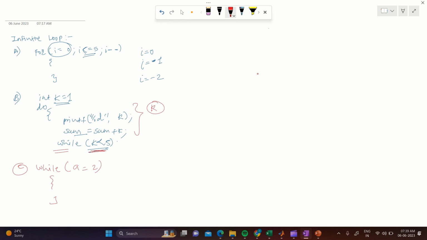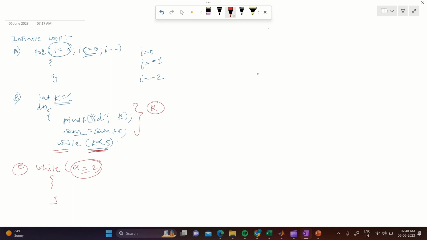Here we wanted the loop to execute if the value of a equals 2, so we should write a equals equals 2, but mistakenly we have written a equals 2. Now a equals 2 is an assignment expression, and the value of this expression is 2. This is a non-zero value, and that's why the condition is true. Hence the loop condition is always true, and this loop will run infinitely.